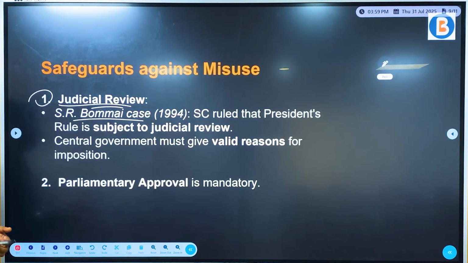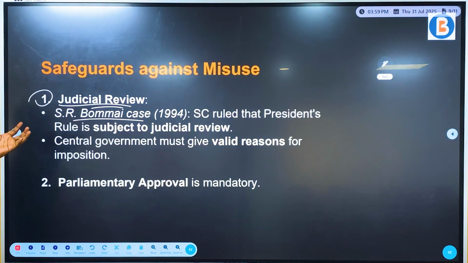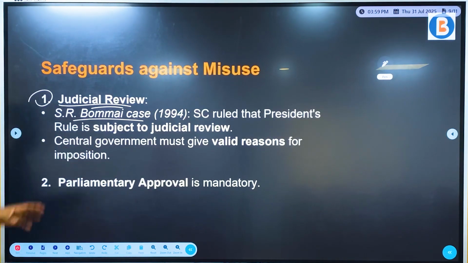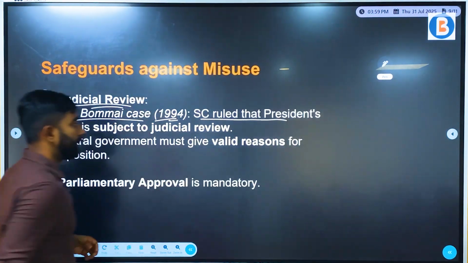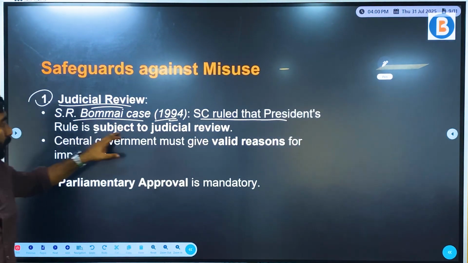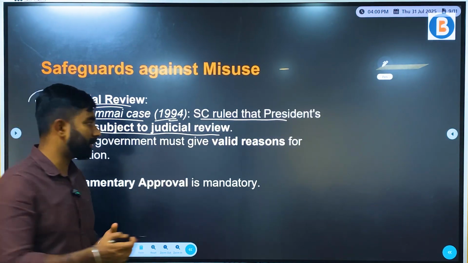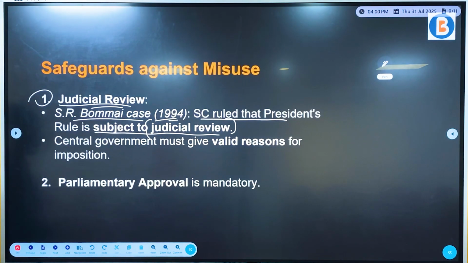So at the end, it is also important to understand one important judicial case that formed the underlying support to stop the misuse of the president rule. One important such case is the SR Bommai case 1994, where the Supreme Court ruled that president's rule is subject to judicial review. One of the basic structure of the Indian Constitution is the concept of judicial review, right?